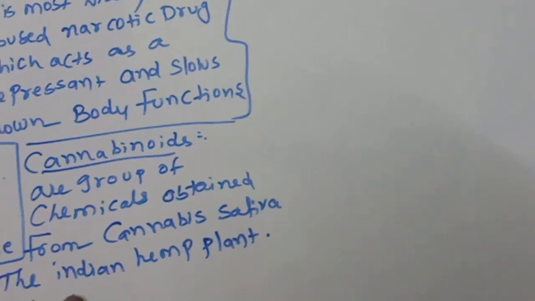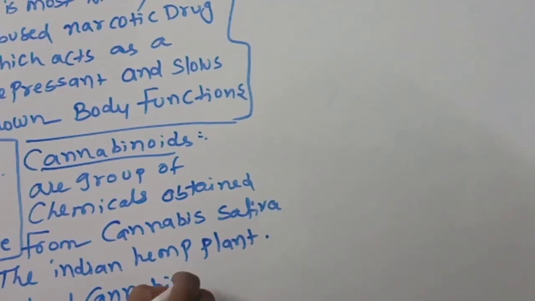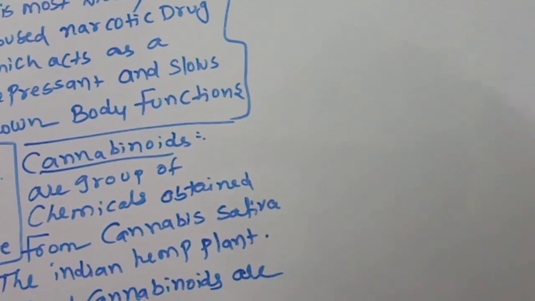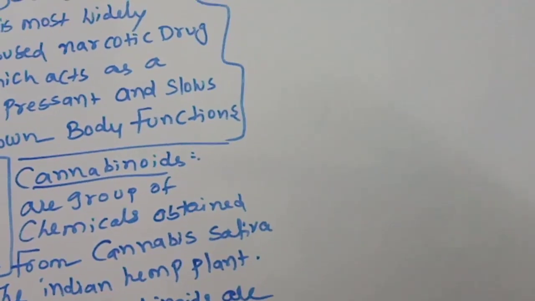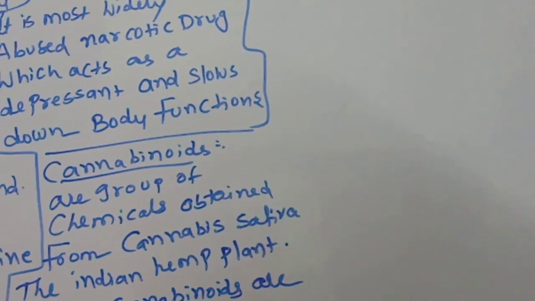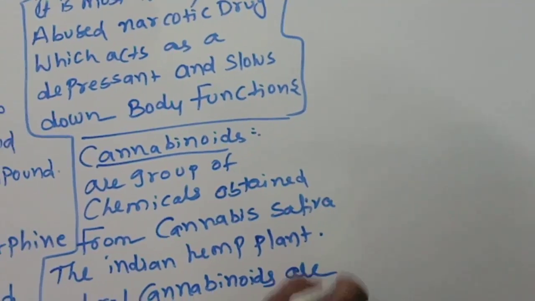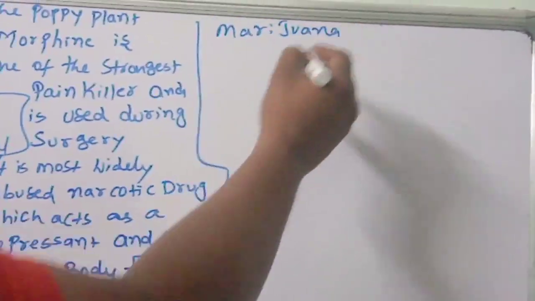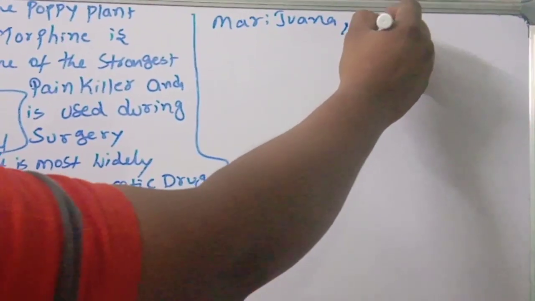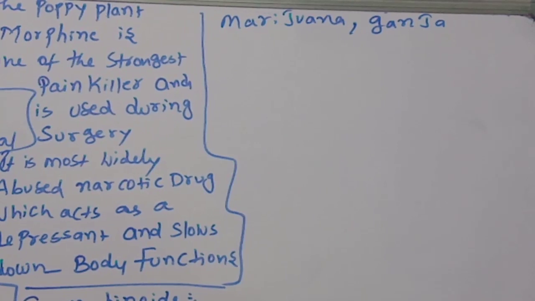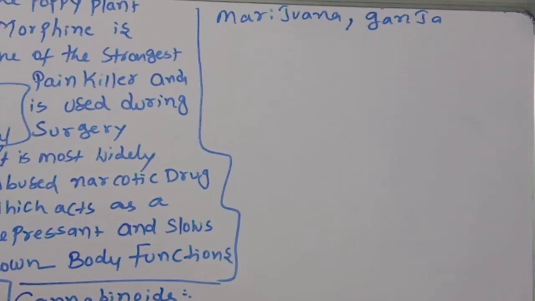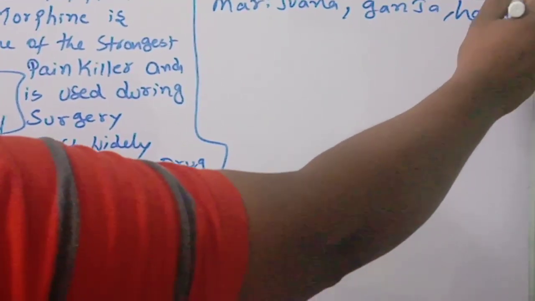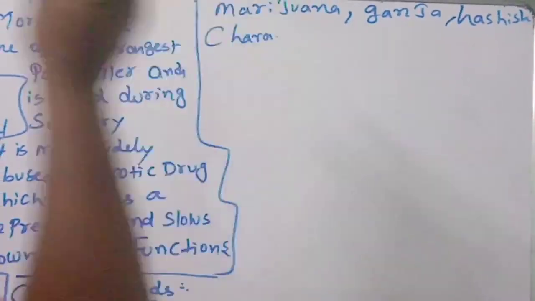Natural cannabinoids are the main source of marijuana, ganja, and another important one, hashish, charas. These are important. Hashish, charas.